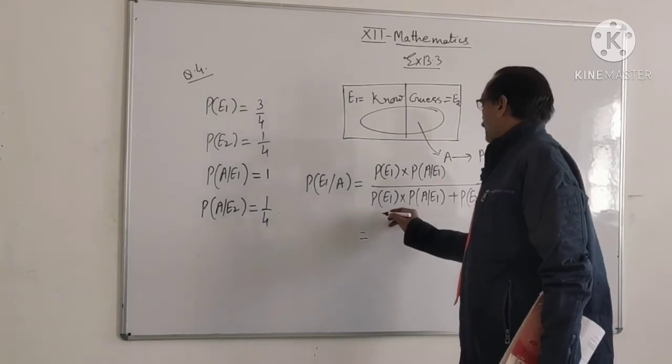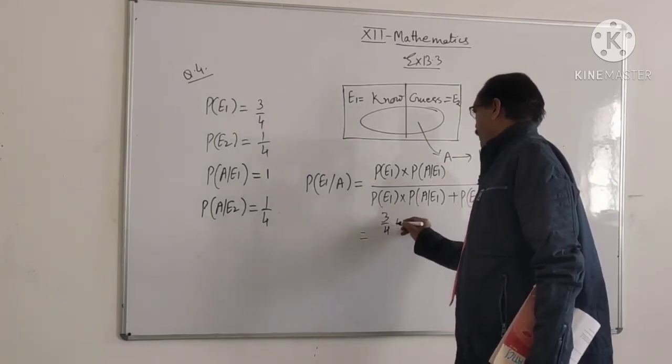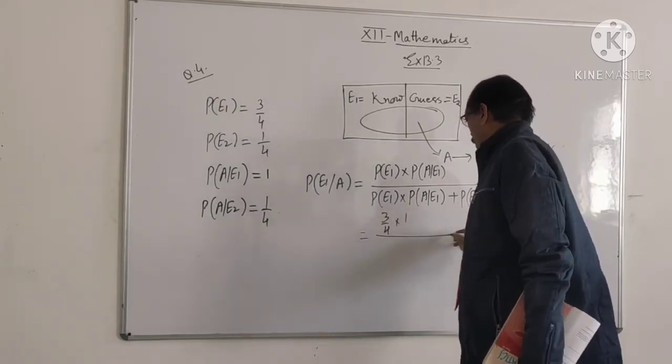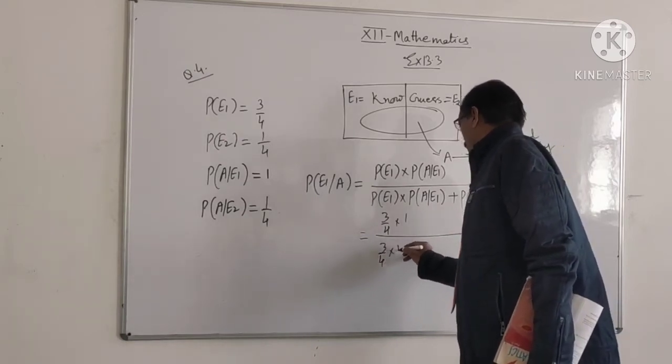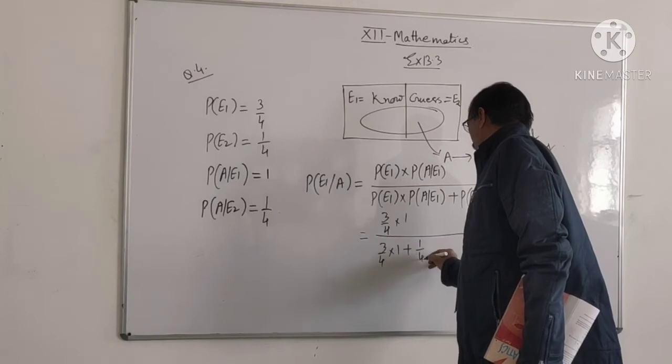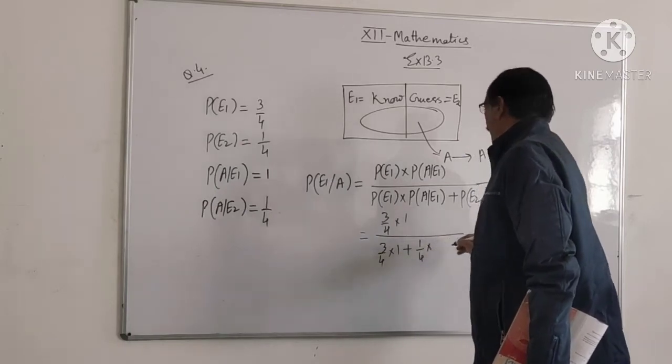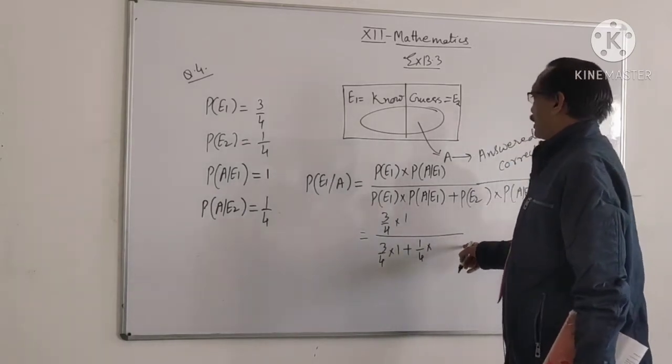Here P(E1) is 3/4 and P(A|E1) is 1, so it is 3/4 into 1 plus 1/4 into 1/4.